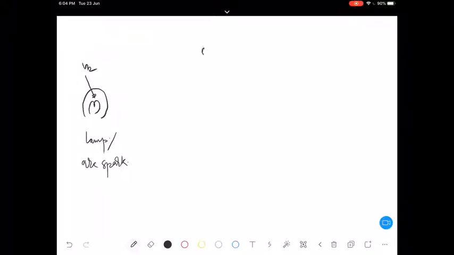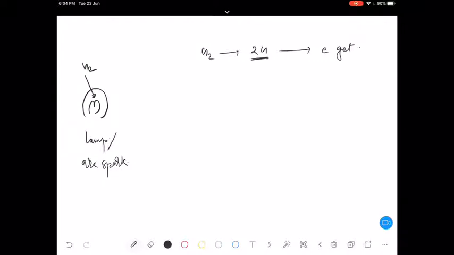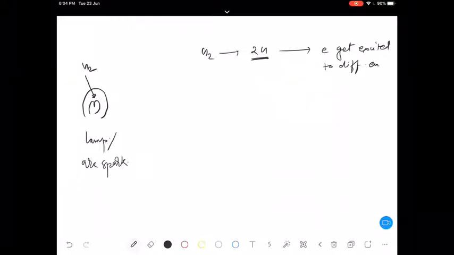So first, this hydrogen gas gets converted into atomic hydrogen, and the electrons present in the hydrogen atoms will get excited to different energy levels.